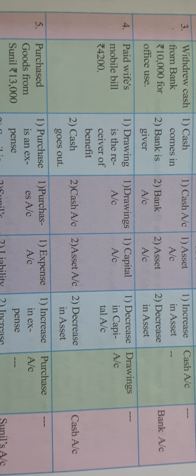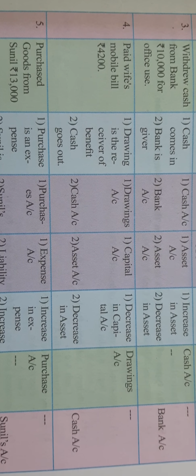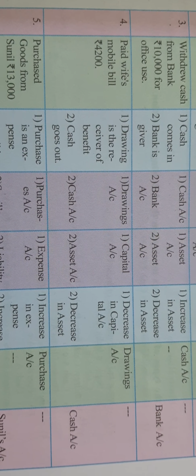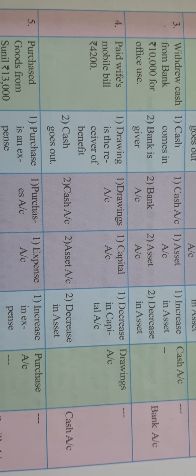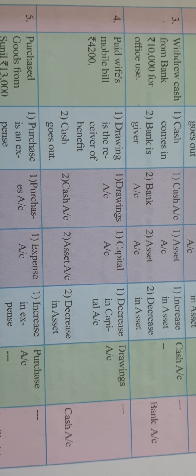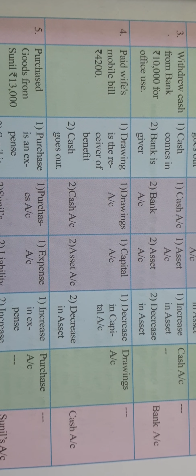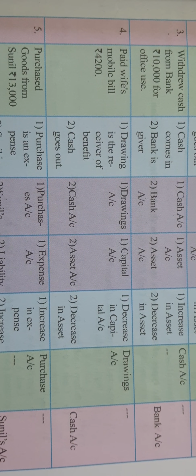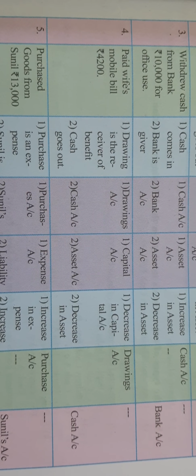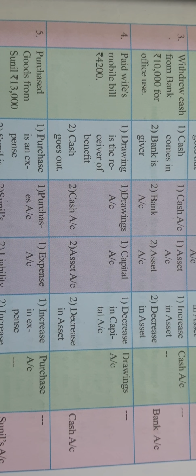Debit the receiver, credit the giver. Now for drawing, here we will debit the drawing account, and for the real account cash: debit what comes in, credit what goes out. So here cash goes out, so we will credit the cash account.